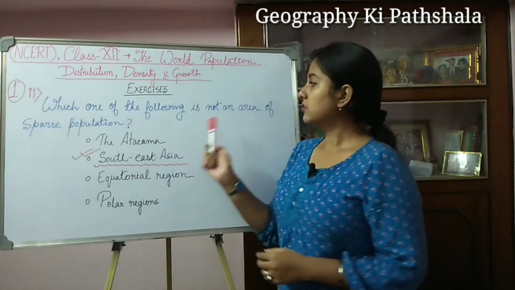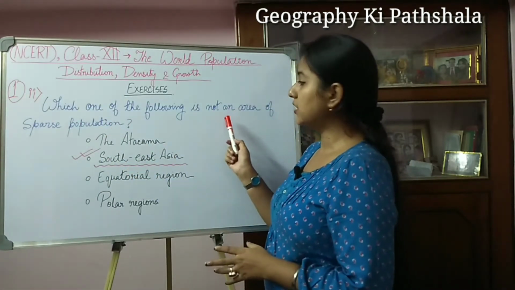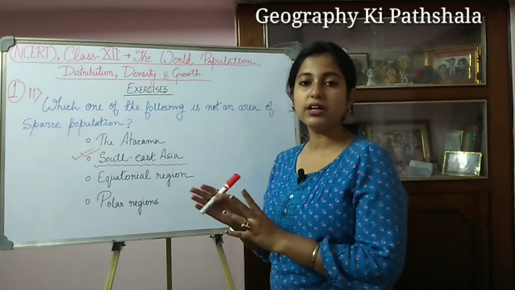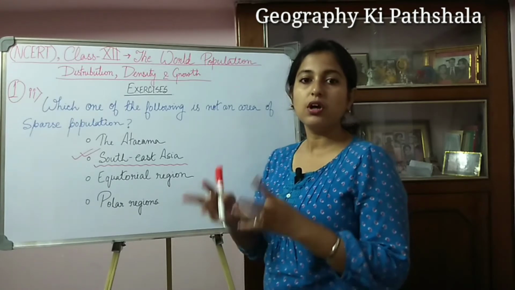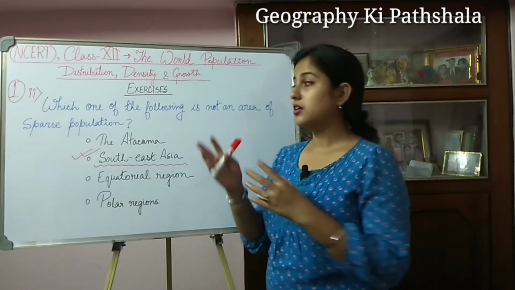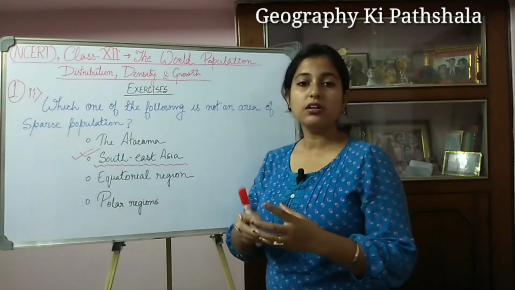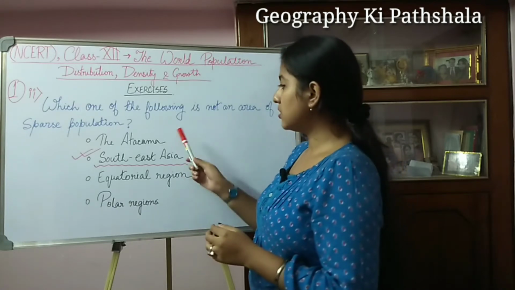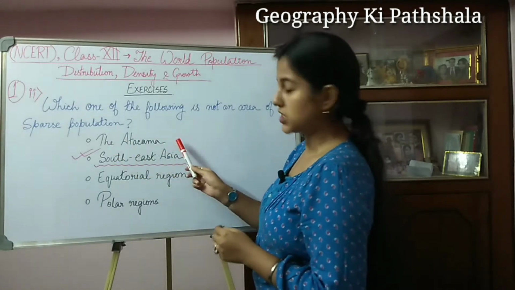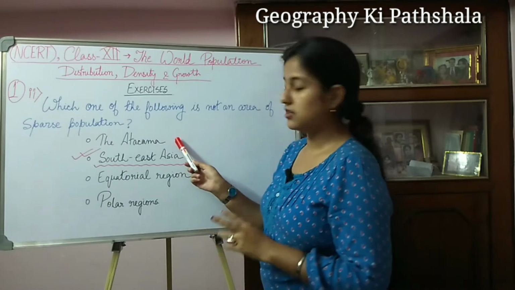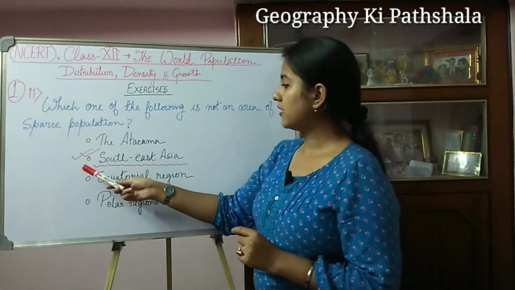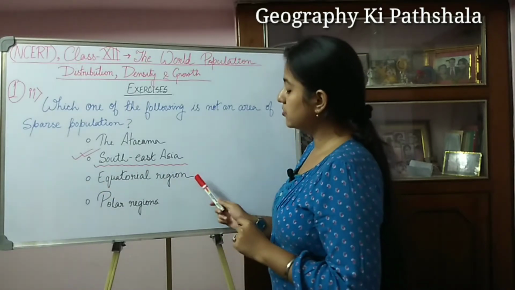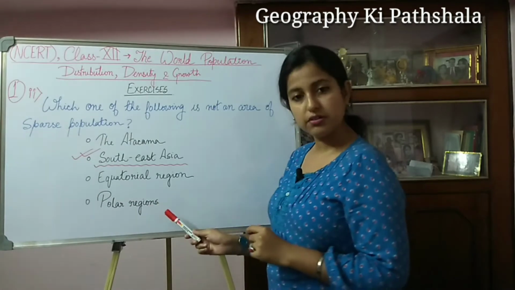The second question is: which one of the following is not an area of sparse population? Here it is asking which area is not sparsely populated, where we can't see sparse population. That means which area is highly populated, where the concentration of population is quite high. The options are the Atacama Desert in South America, Southeast Asia, Equatorial region, and polar regions.